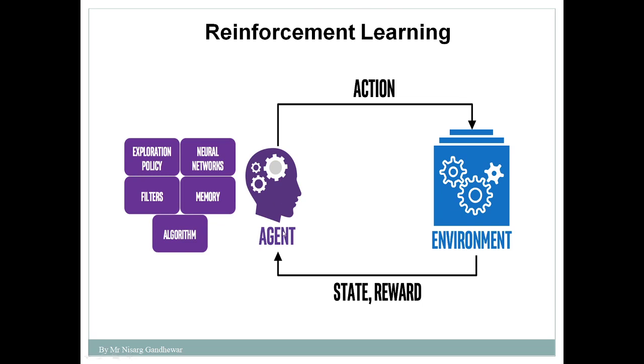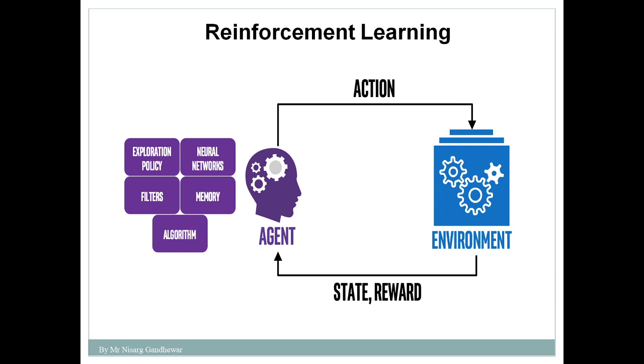What are they? One is the agent, another is action, the third one is environment, then reward, and state. These are the 5 components of reinforcement learning. Before understanding the definition of reinforcement learning, first try to understand what the components are, what they perform, and what their role is in reinforcement learning. Then it's very easy to understand the definition.